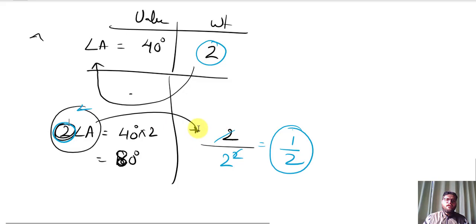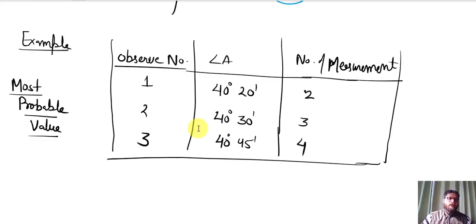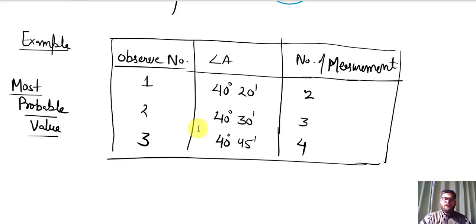So this is all about today's lecture. We cover all the laws of weights. Now we come to an example and we finish our lecture. So here is an example, and this example is taken from your textbook. You can check this example in your textbook also.